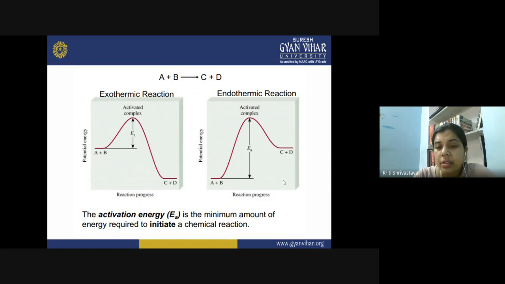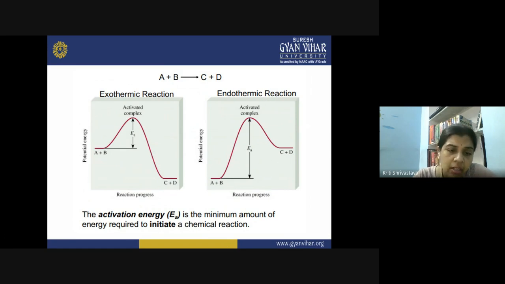But in case of the endothermic reaction, the reactant molecules require to attain a certain amount of energy. So what happens? It is not only the activation energy that you are required to supply to the reactant molecules, but they also have to acquire some excess energy in order to convert into product. So for the exothermic reaction, there is an overall release of energy, and for the endothermic reaction, there is an overall absorption of energy.